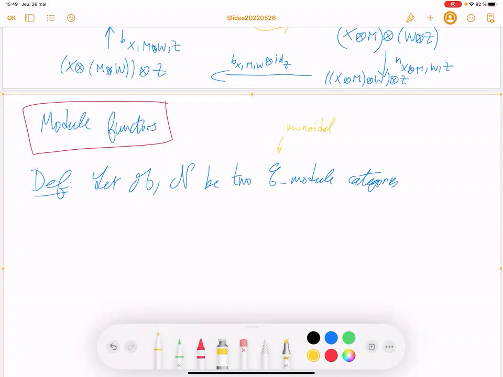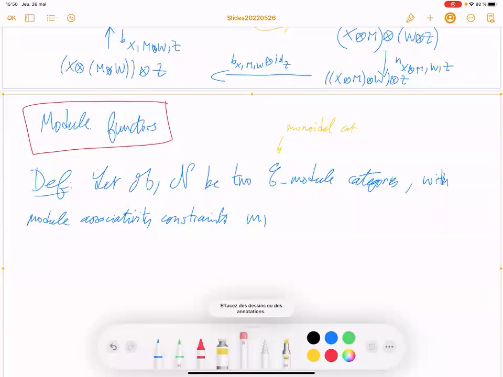In the next section of this chapter, we will assume C to be a multi-tensor category, but for now it's still a monoidal category, with module associativity constraints denoted α^M and α^N respectively.